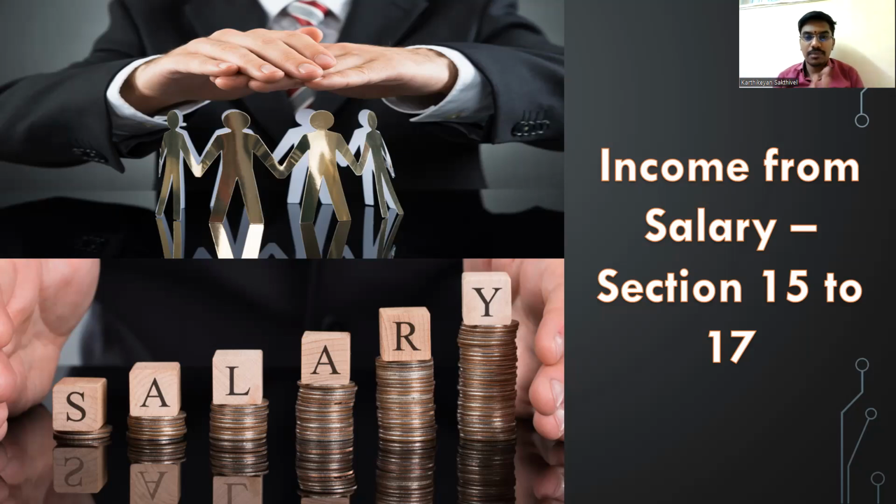As far as the salaries chapter is concerned, just to give you a bird's eye view of how the class is going to move, we'll first discuss section 15. After discussing section 15, we'll divide the chapter into 3 bases. One is allowances, the next one is retirement benefits, and the last one is perquisites. We'll divide the chapter into these 3 buckets, complete one bucket at a time and close the chapter.